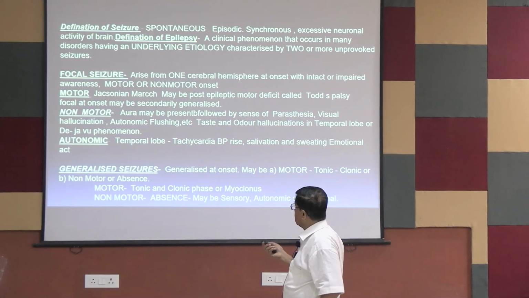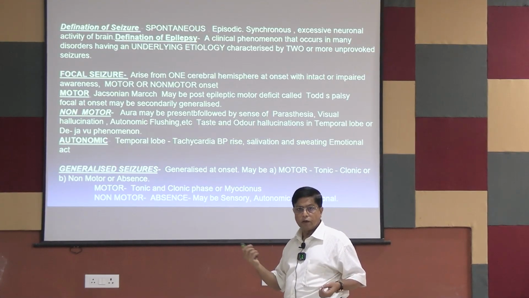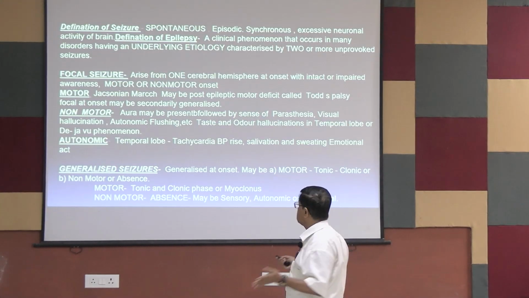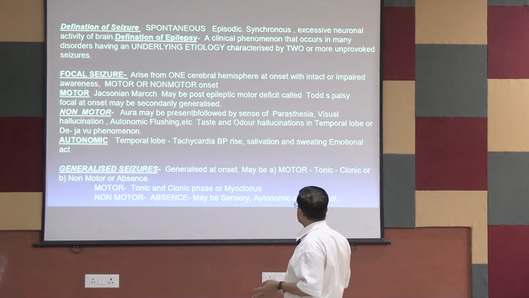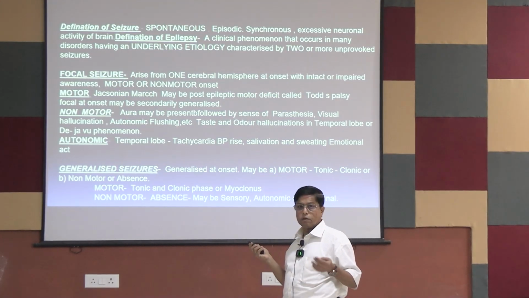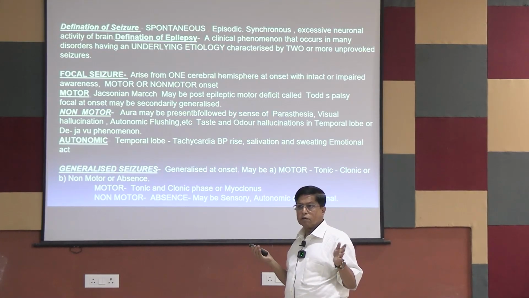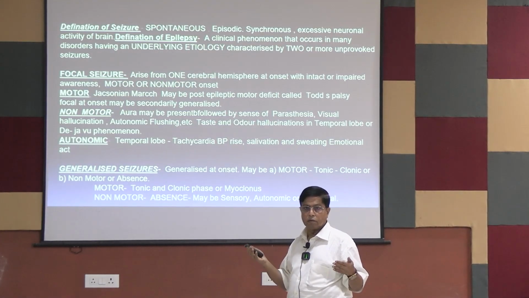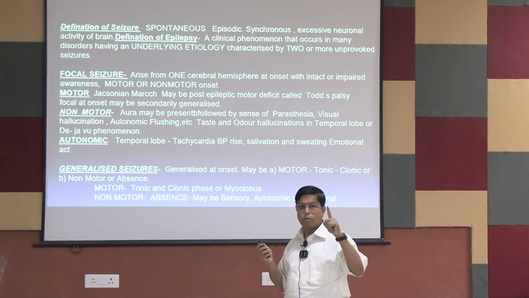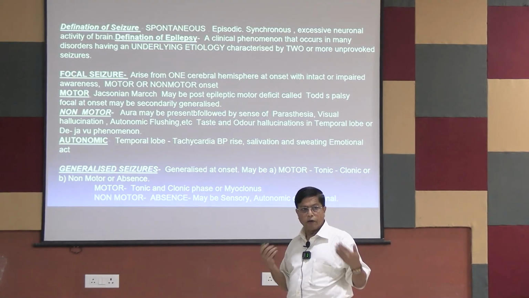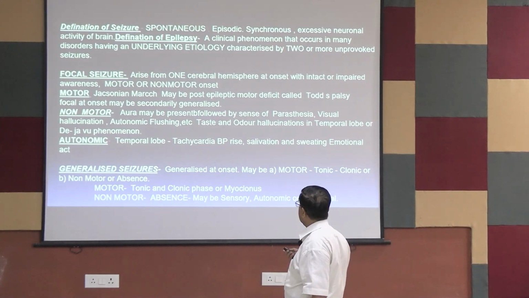Then non-motor symptoms. I have already told you, non-motor means there is no motor activity, but there are other sensory activities like aura. This non-motor activity is usually preceded by an aura. Aura, I have told you, means the patient has a feeling that something will happen. It is not happening, the discharge is not yet there from the cortical cells, but the patient can feel that it will happen very shortly. That is aura.